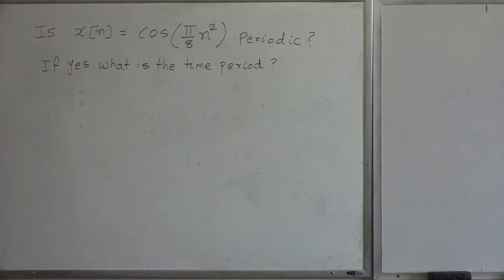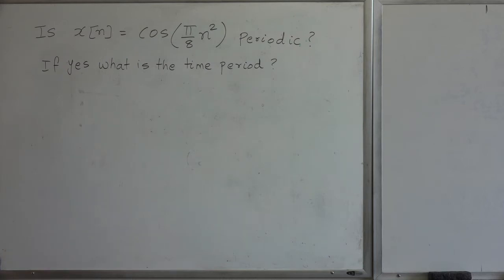So I'm going to try to solve a problem where you are asked to find if x of n equal to cosine of pi over 8 times n squared is periodic or not, and if it is periodic, what is its time period. So the way I think about solving these problems is to say, okay, if this signal is